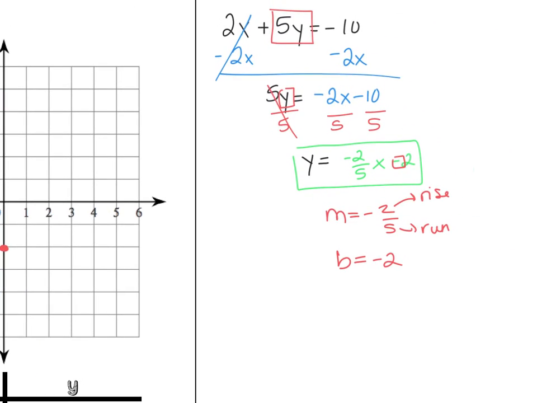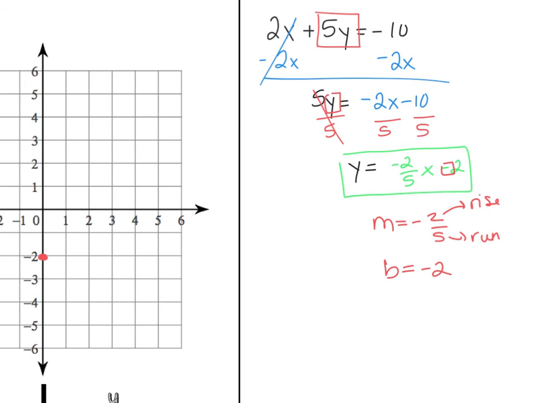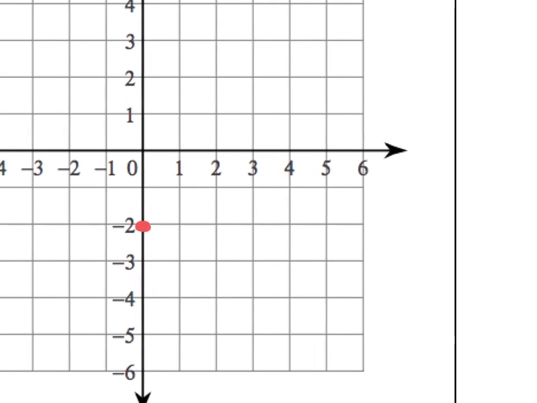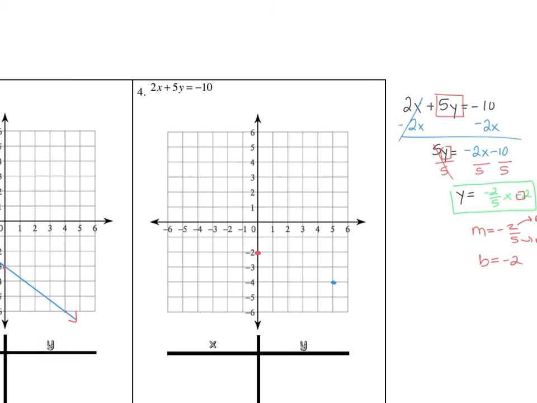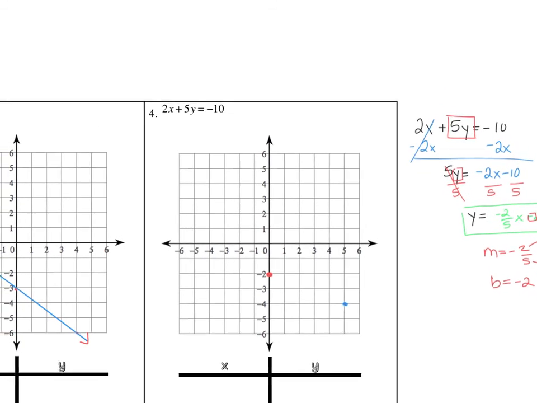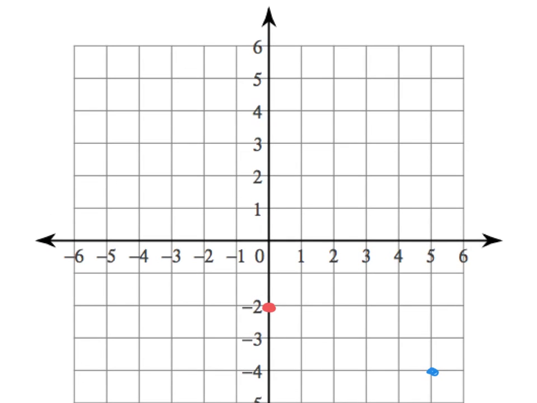And now what I want to do is go down 2 and to the right 5 because that's my slope. So 1, 2, 1, 2, 3, 4, 5. This is my point that I want to plot. Now I have some more that I can do. I can't go down 2 and to the right 5, so I'm going to go up 2 and to the left 5. So 1, 2, 1, 2, 3, 4, 5.